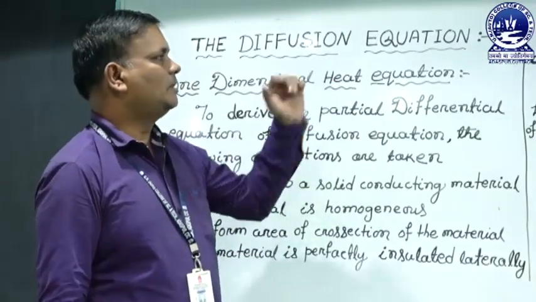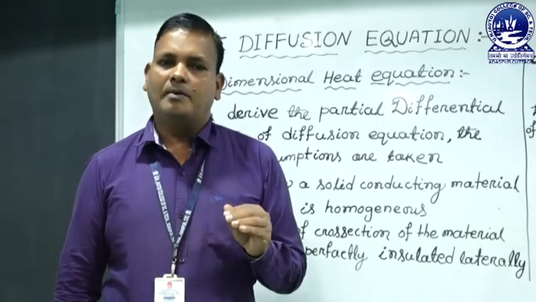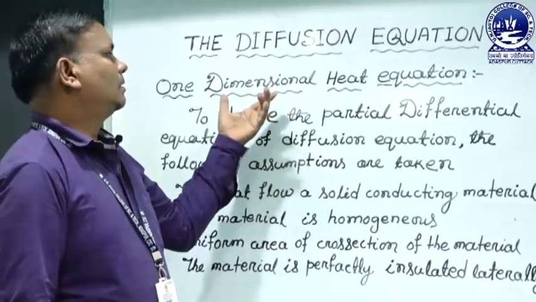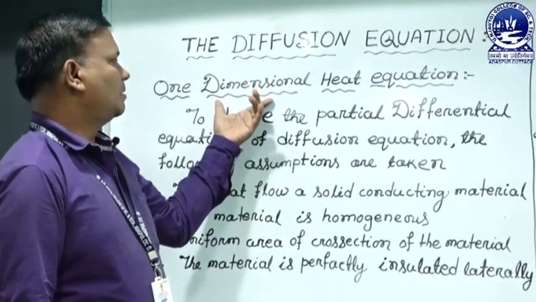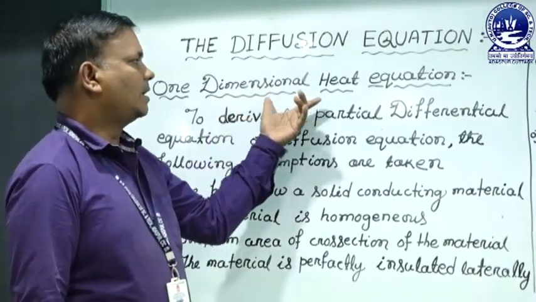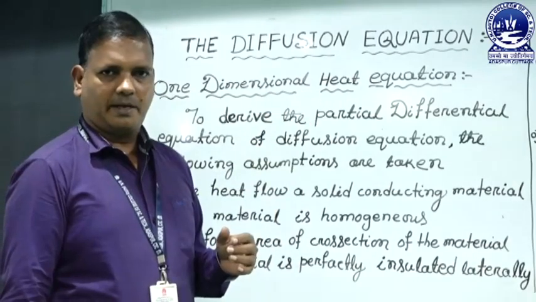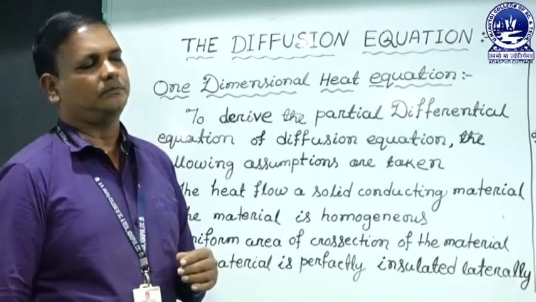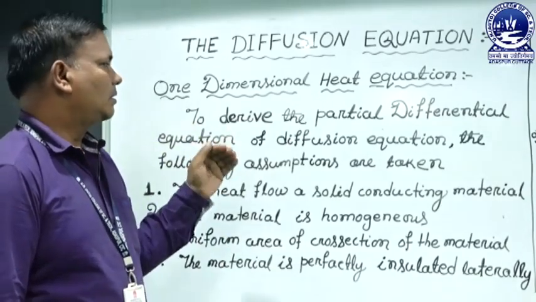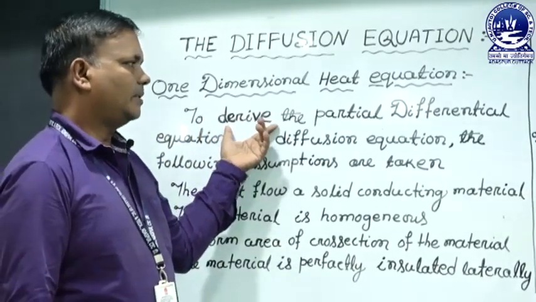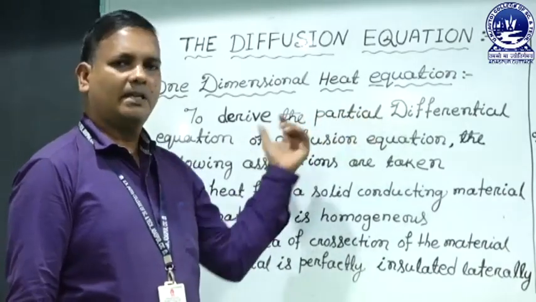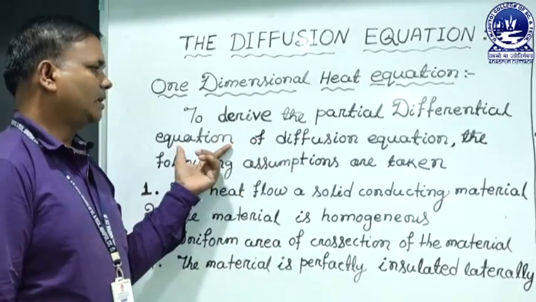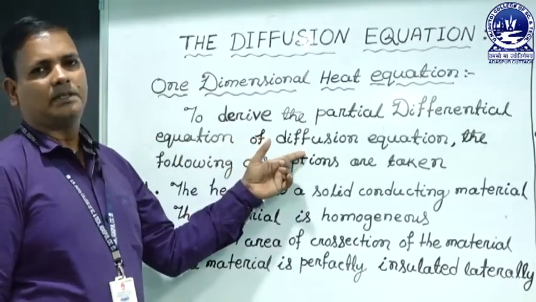The diffusion equation is in the form of a partial differential equation. Now we discuss the one dimensional heat equation, the heat equation in the diffusion form. Here we have to derive a partial differential equation of the diffusion equation.